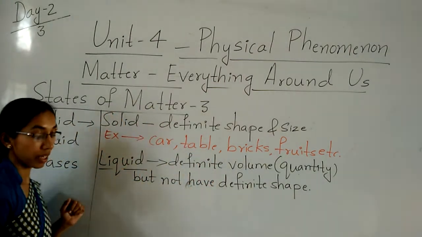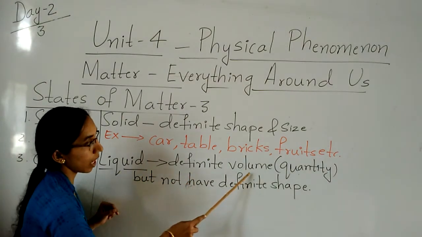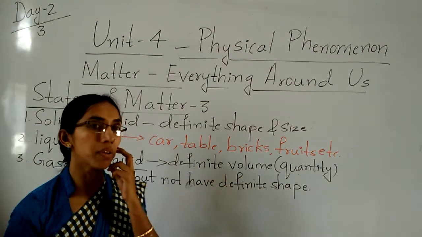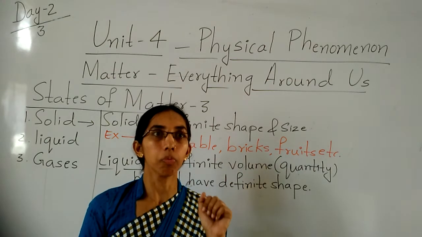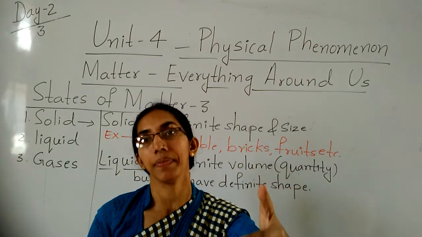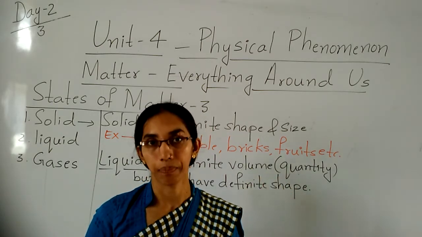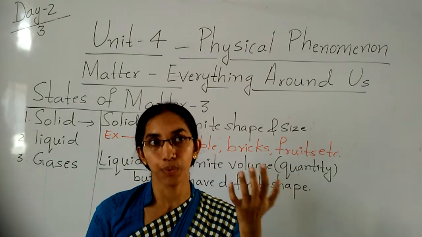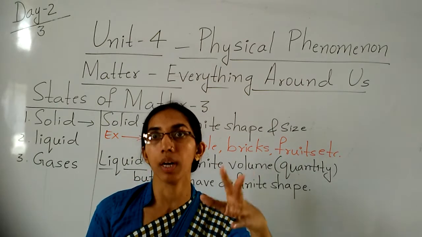What definition have I written, children, just see. Liquid has a definite volume or quantity. First, to understand: quantity means what? When you take milk, you tell the milkman, we want 1 liter, 2 liter or 3 liter. That is called the volume. That is called the quantity. When you go to the petrol bunk, if you want petrol or diesel for a car, you will say 1 liter, 2 liter.